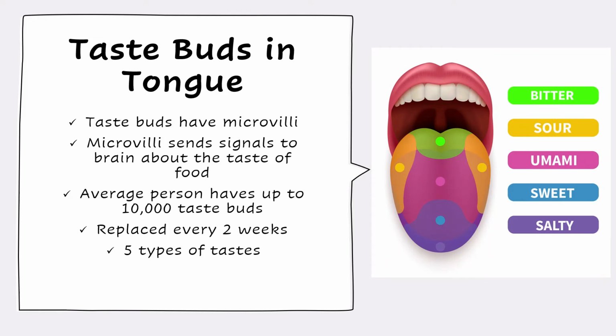The taste buds in the tongue. The taste buds have very sensitive microscopic hairs called microvilli. Those tiny hairs send messages to the brain about how something tastes, so you know if it is sweet, sour, bitter, or salty. The average person has about 10,000 taste buds and they are replaced every 2 weeks or so. There are five main tastes: bitter, sour, umami, sweet, and salty.